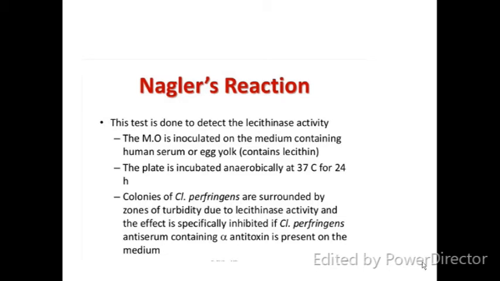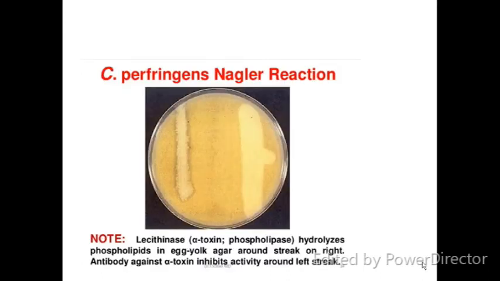The colonies of perfringens are surrounded by zones of turbidity due to lecithinase activity, and the effect is specifically inhibited if Clostridium perfringens antiserum containing alpha antitoxin is present on the medium. This is how the lecithinase activity is seen in Nagler's reaction.